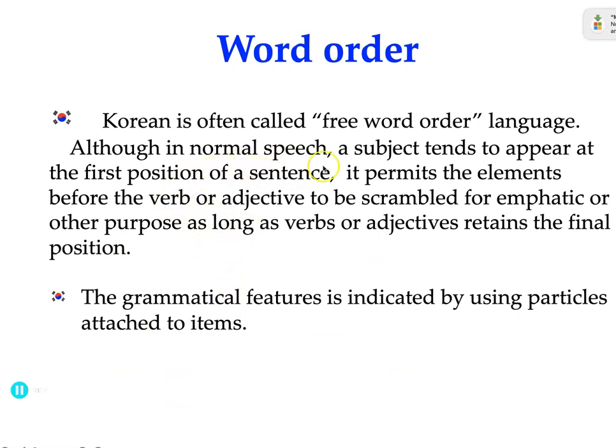Although in normal speech a subject tends to appear at the first position of the sentence, it permits the elements before the verb or adjective to be scrambled for emphatic or other purposes, as long as the verbs or adjectives retain the final position. The grammatical features are indicated by using particles attached to the items. So you'll be surprised that there are a lot of sentences where it's not easy to identify the grammatical functions of each item.